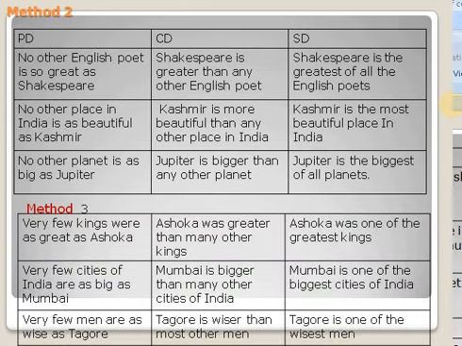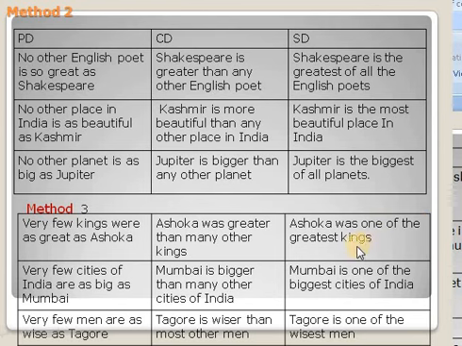I have already told you the structure. Very few, as plus adjective plus as. In comparative, the structure is adjective plus than most other or many other. In superlative, one of the plus adjective. I will read out all the examples. Listen to them carefully. Very few kings were as great as Ashoka. Ashoka was greater than many other kings. Ashoka was one of the greatest kings.